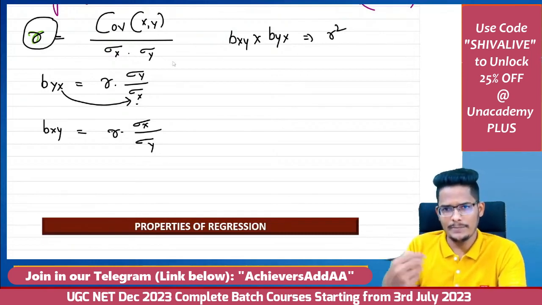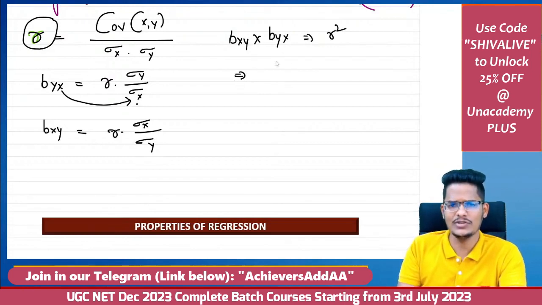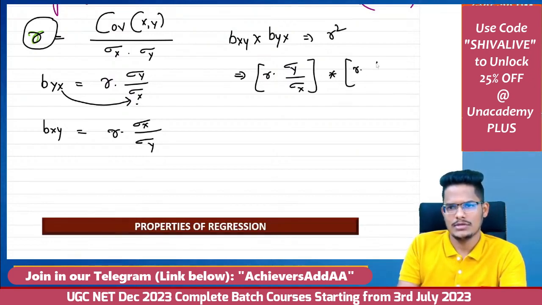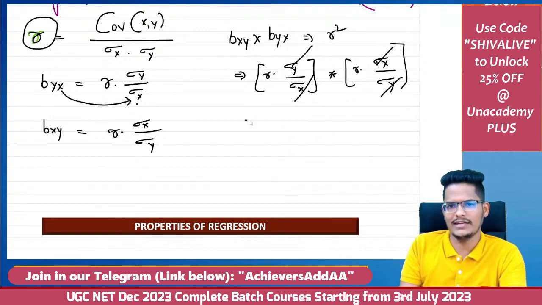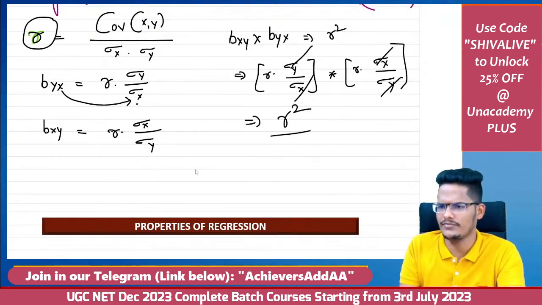Based on that, we can write bxy as r into sigma x divided by sigma y, multiplied by byx as r into sigma y divided by sigma x. Now x and x cancel, y and y cancel. What is left over? r square. We got the coefficient of determination.